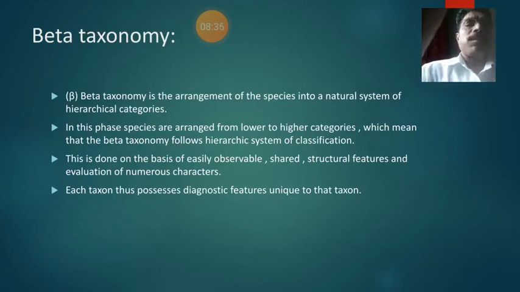This is done on the basis of easily observable shared structural features and evolution of numerous characters. This type of principle is useful for classification in beta taxonomy. Each taxon thus possesses diagnostic features unique to that taxon. The unique characters of the animals found in the morphological structure are useful for giving the binomial name of that organism. Thus, this is beta taxonomy.